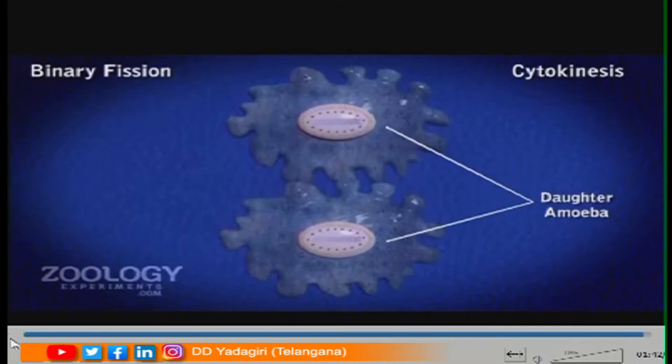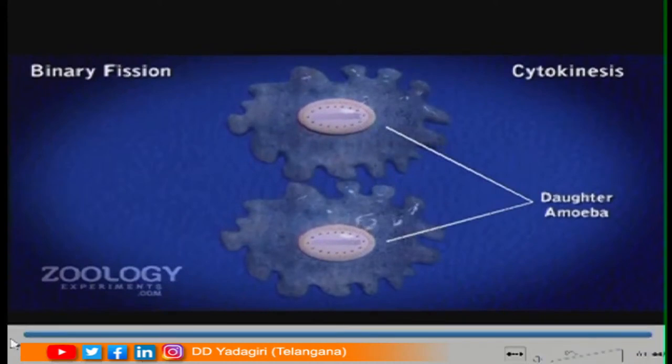How many daughter amoebae did you get? Two daughter amoebae. So here one parent cell gave rise to two identical daughter cells. Is it clear, children? That is why this process is called binary fission. Binary means two, fission means division. So one parent cell is dividing into two, that is why this process is called binary fission.